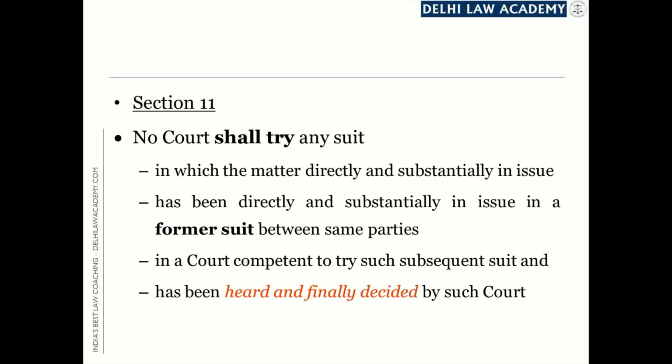We begin with the statutory provision as contained in Section 11 of the Civil Procedure Code. This section says that no court shall try any suit in which the matter directly and substantially in issue has been directly and substantially in issue in a former suit between the same parties in a court competent to try such subsequent suit and has been heard and finally decided by such court.